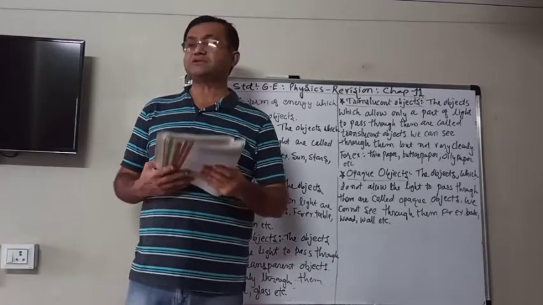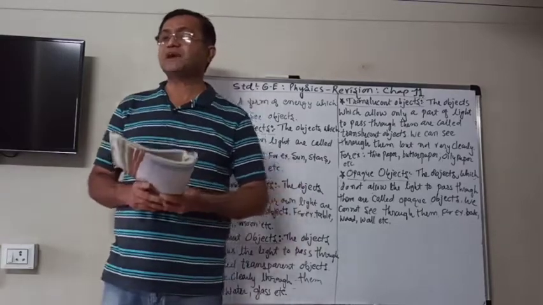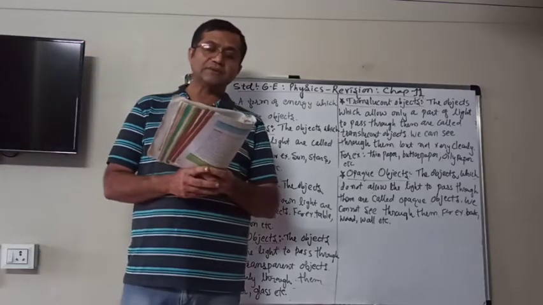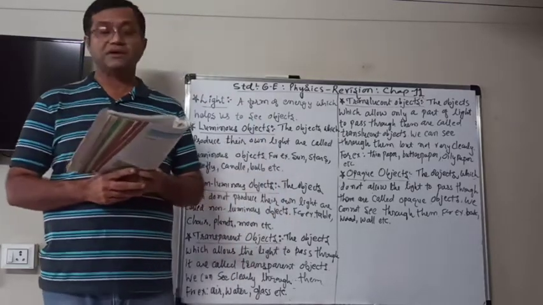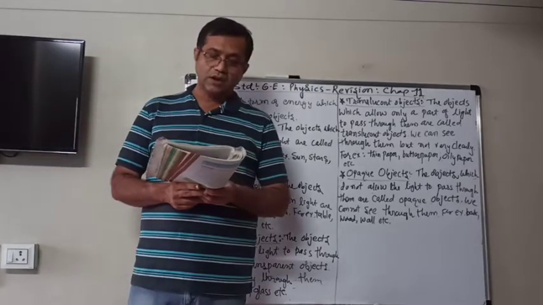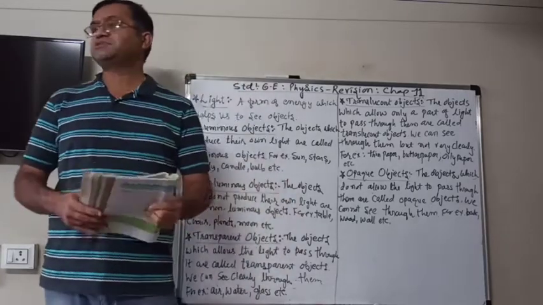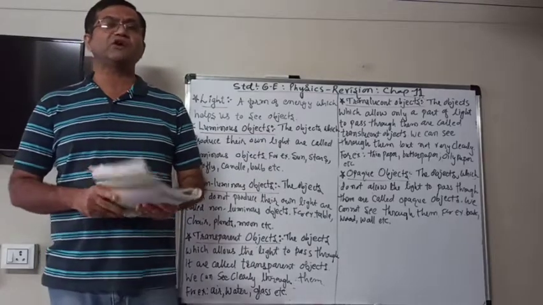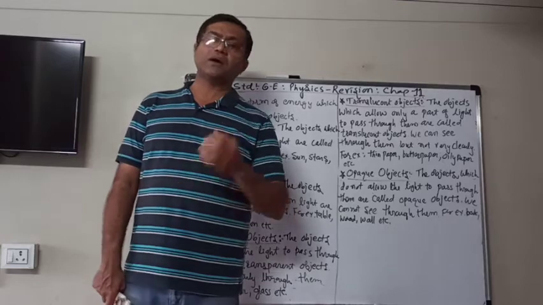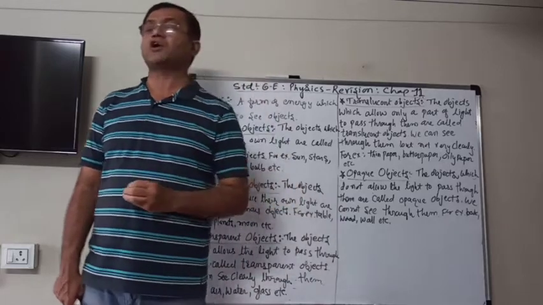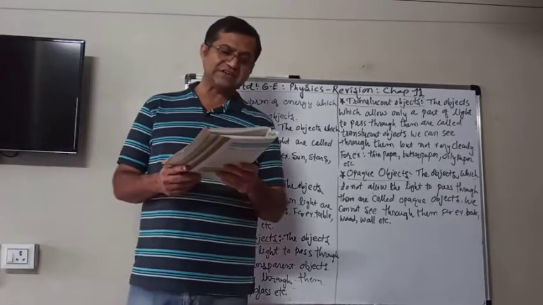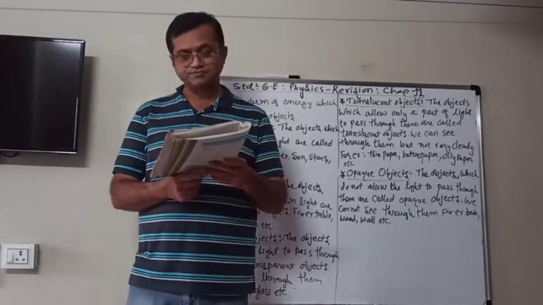So without light, whether your eyes are open or closed, we will not be able to see the things around us. So in the night time, as we know, when we light a candle or throw some light from the torch, then we will be able to see the objects.